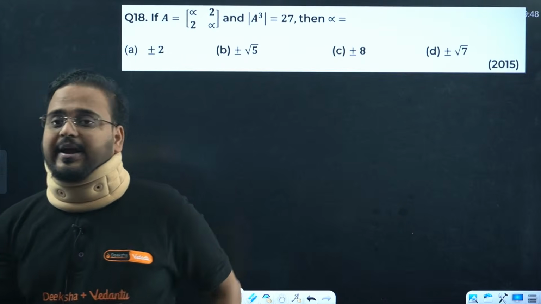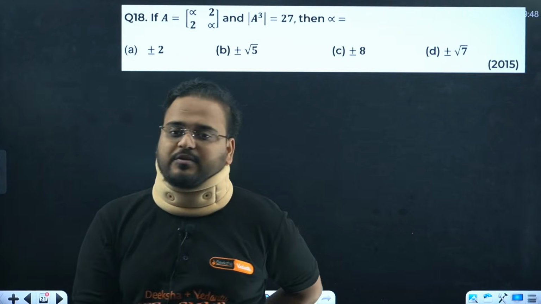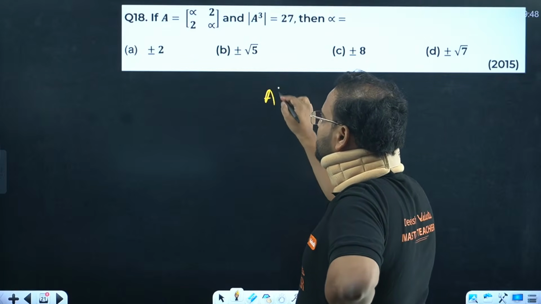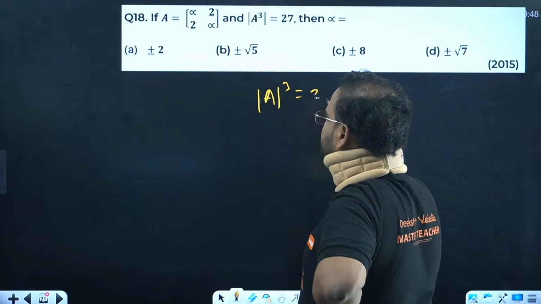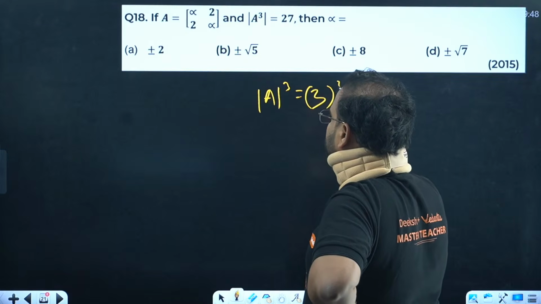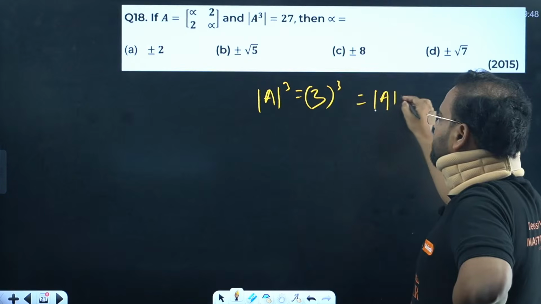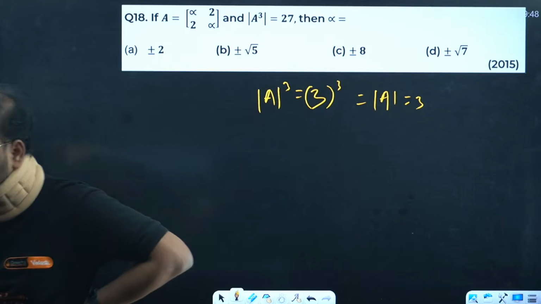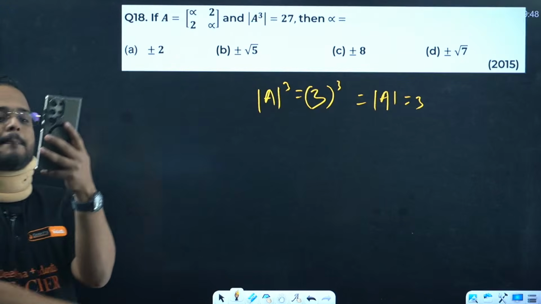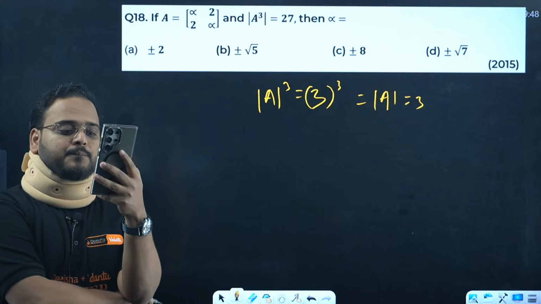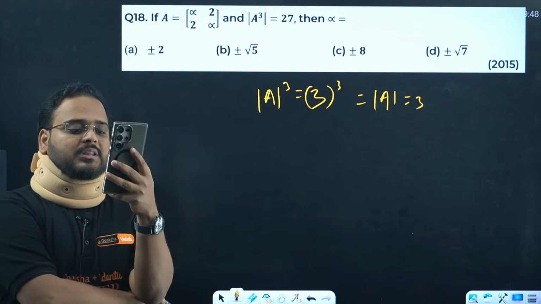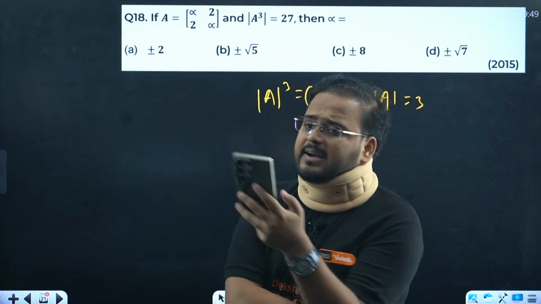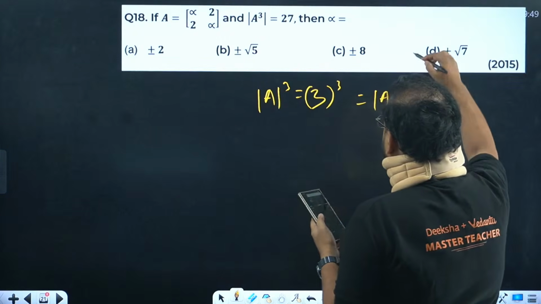Okay, question number 18. A simple question of determinant, by the way, guys. Determinant of A cube is given as what? We all know that. Simply determinant of A power 3. Solve this question from here. Property I have written. All of you please solve. Nothing pretty, all good, some pain, that's it. 18 is D. Is 18 D correct? Yeah, 18 D is correct.